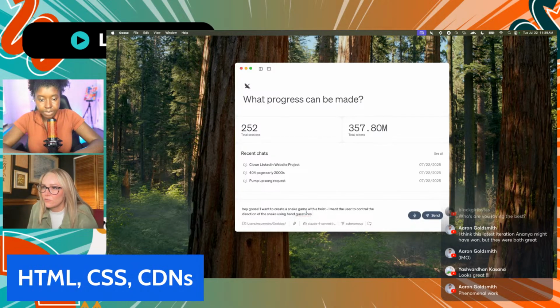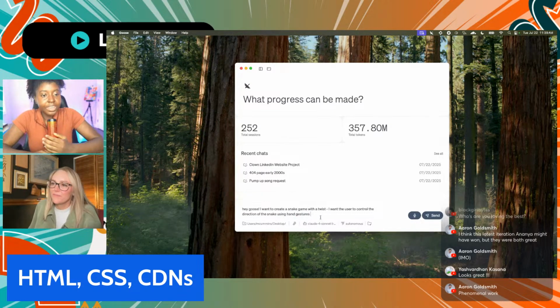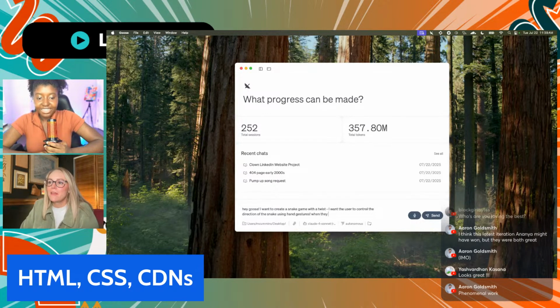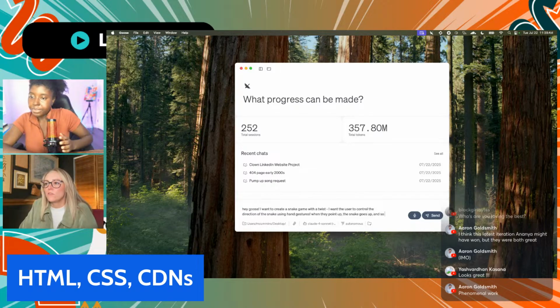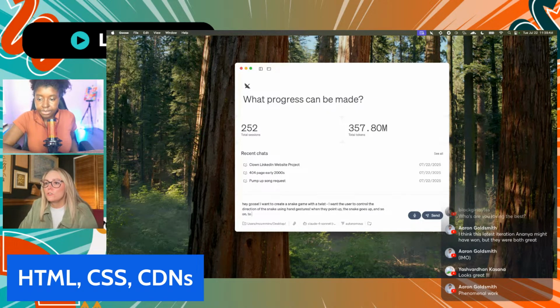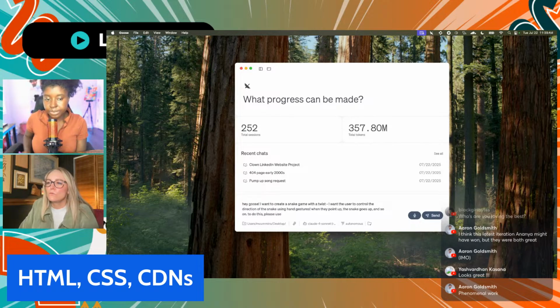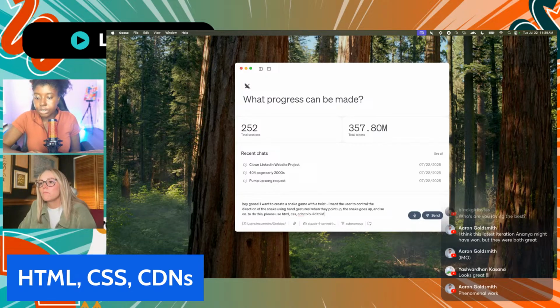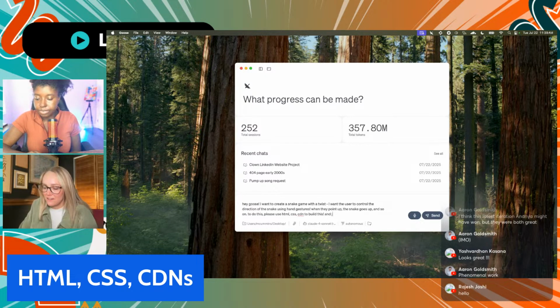When they point up, the snake goes up, and so on. To do this, please use HTML. You said CSS and CDN? Yeah, CDN. Perfect. I guess you could say JavaScript too. And JavaScript. Let's see, what else do I want to include on this first pass?